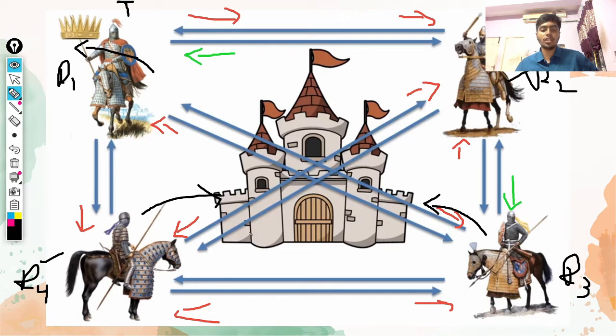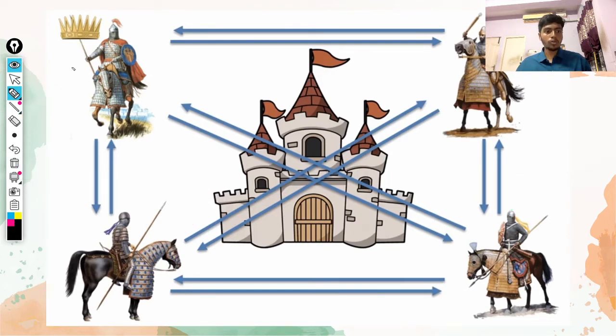What happens here is, since the castle isn't attacked by the majority, more than 50% of them aren't attacking, so we can't say the castle is 100% captured. This is a very, very important point to note, because it plays a very important role in the future slides which you're going to see. Now I think you understood the basics of how this works.